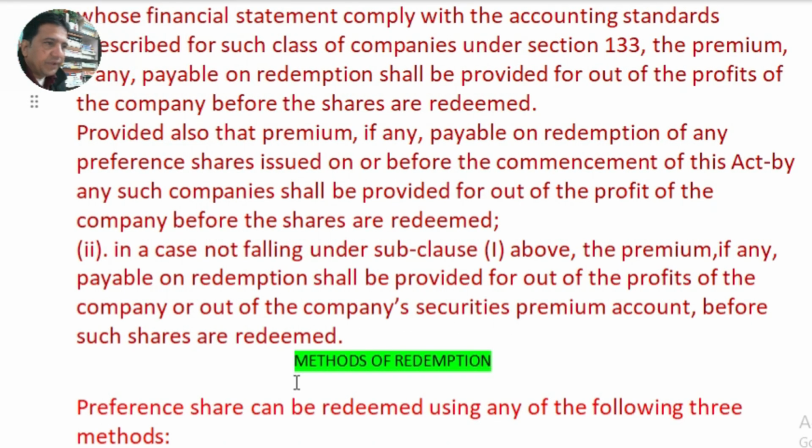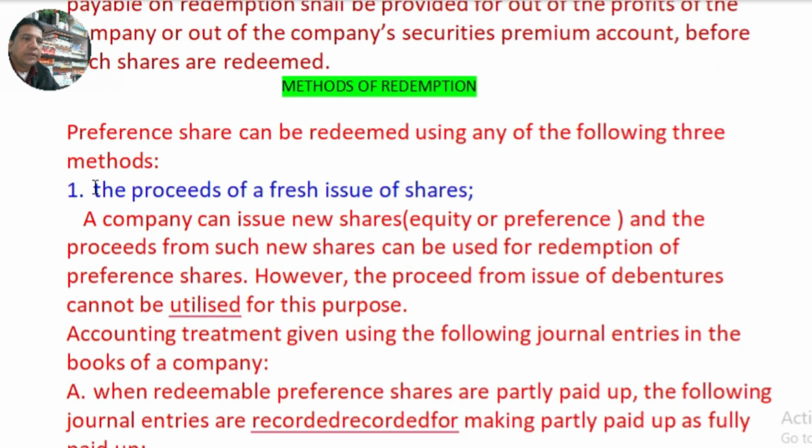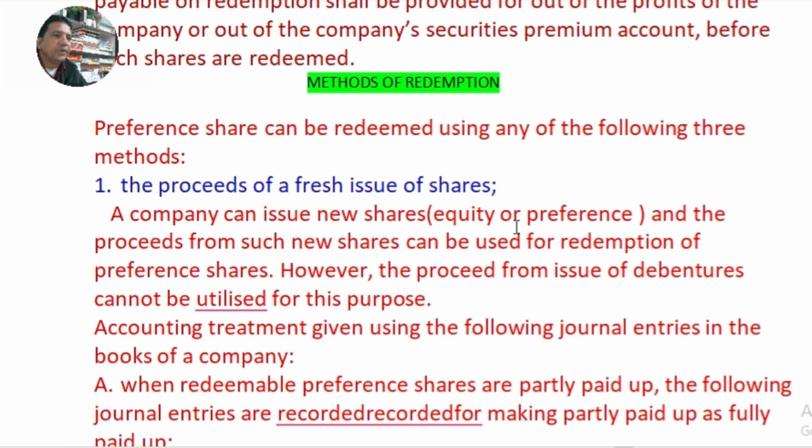Now the next point is the method of redemption. Preference shares can be redeemed using any of the following three methods. First, the proceeds of a fresh issue of shares. A company can issue new shares, equity or preference shares, and the proceeds from such new shares can be used for redemption of preference shares. However, the proceeds from the issue of debentures cannot be utilized for this purpose. Only equity shares or preference shares proceeds are eligible for redemption of preference shares.